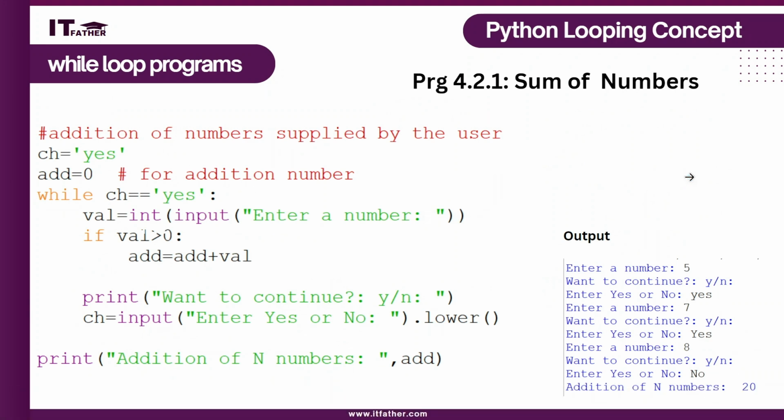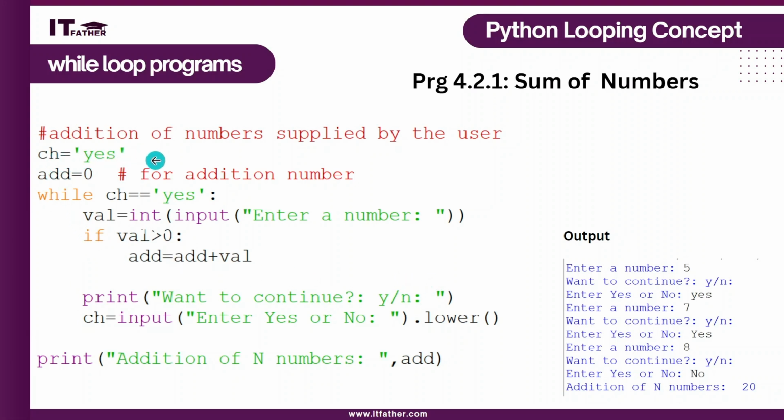Now this another program is giving here sum of numbers using while loop. So here this while loop is doing what? In this program, user is going to enter yes if you want to continue. If user is going to type no, then loop will stop. See how it is done.